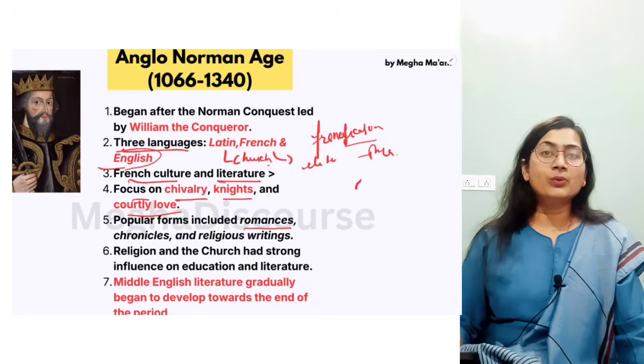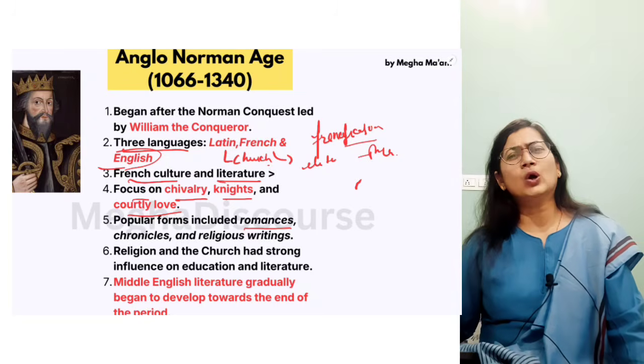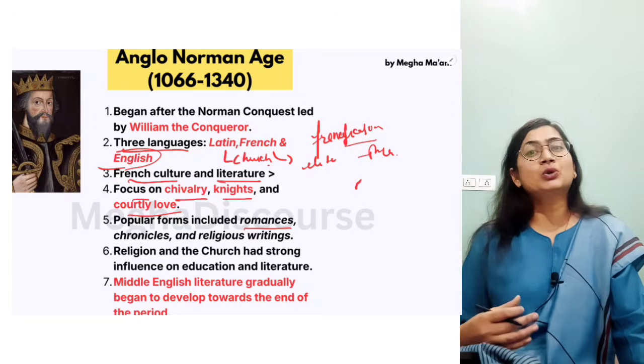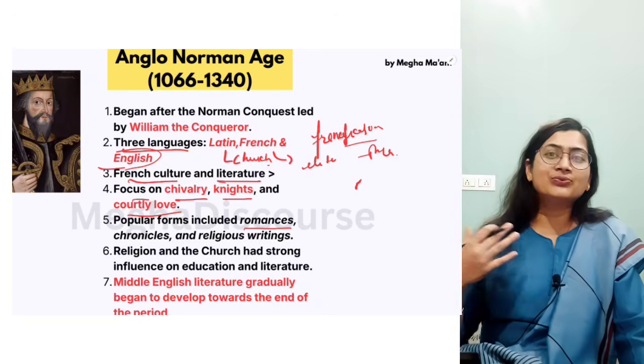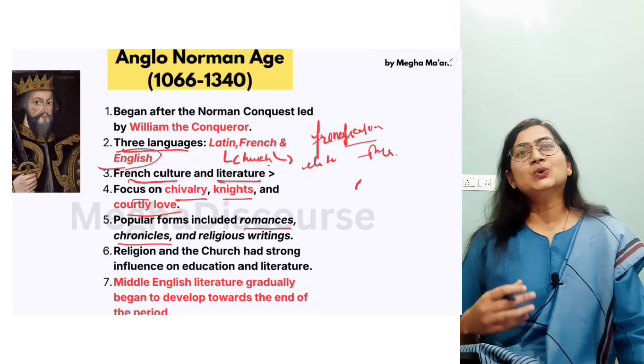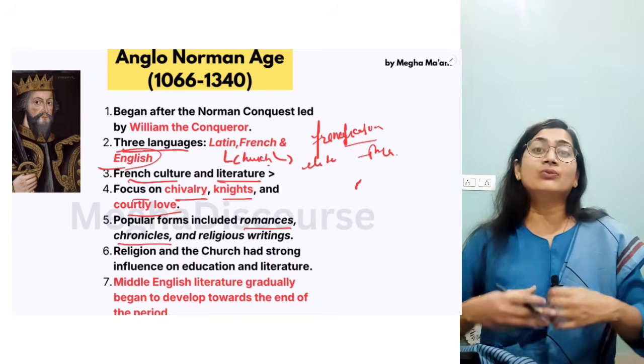Now, the popular forms they included, what are the popular genres? Romances. Now, romances are not about lovebirds. Romances are adventurous. Romances between knight and king, their faithfulness, their betrayal, their love story, their loyalty. So romances are of knights, of soldiers, of war.